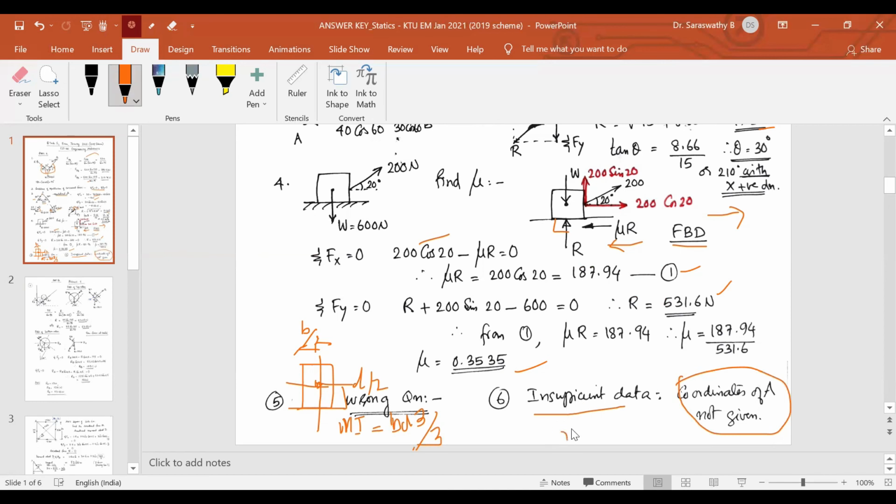Moment is found as R cross F, where R is the position vector and F is the force vector. The cross product of position vector and force vector is the moment vector M. Since the coordinates of point A are not given, we cannot find the position vector. So that's an insufficient data question.